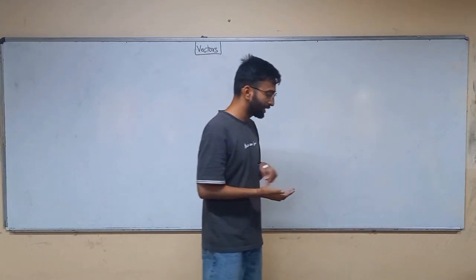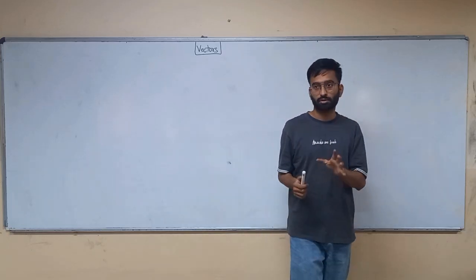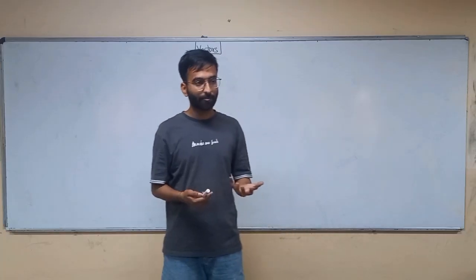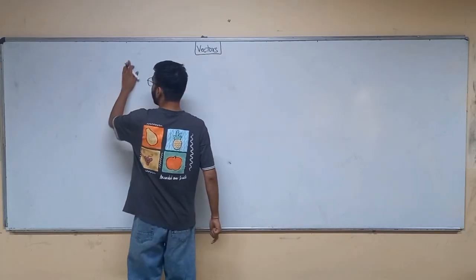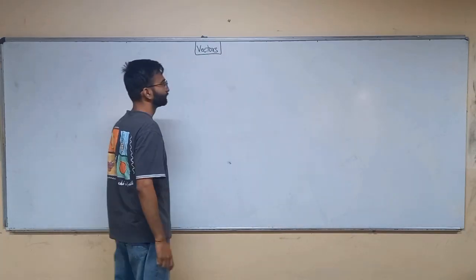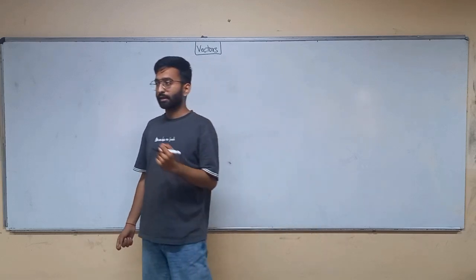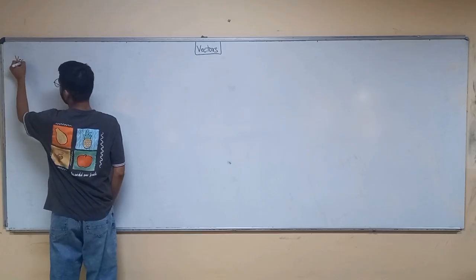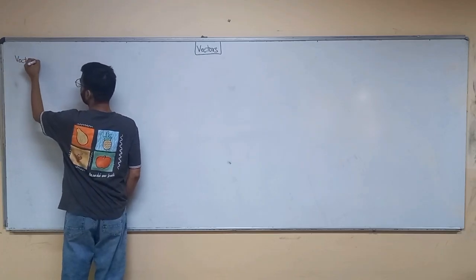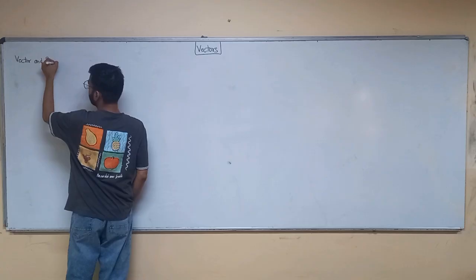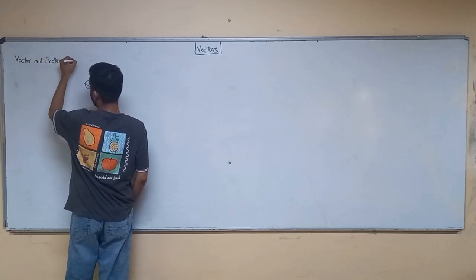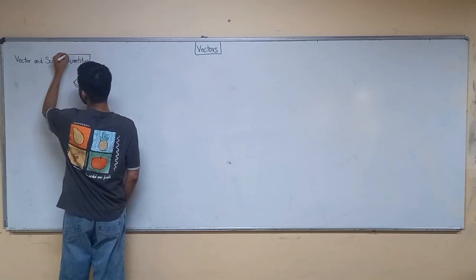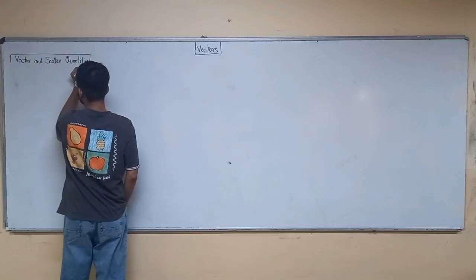Similarly, in the case of force, if I apply 5 Newton force, the next question arises, where? So that's why it is a vector quantity. A vector has a magnitude as well as direction. So first of all, write down vector and scalar quantities. Write down the definition of scalar quantities.